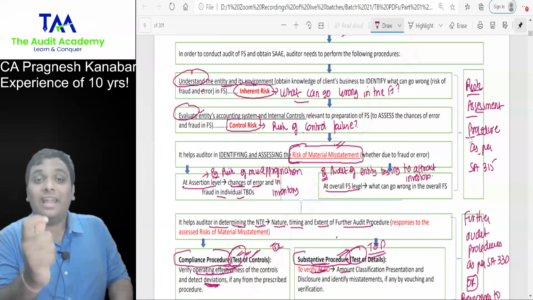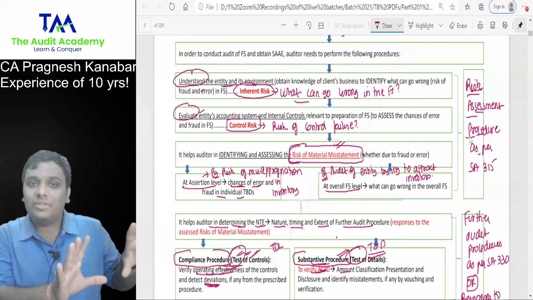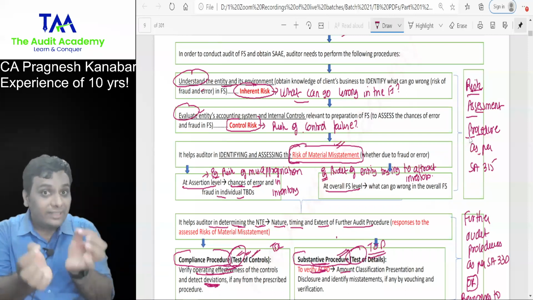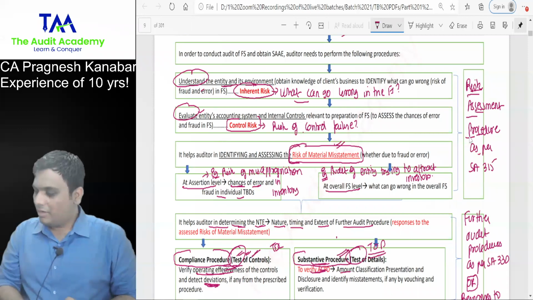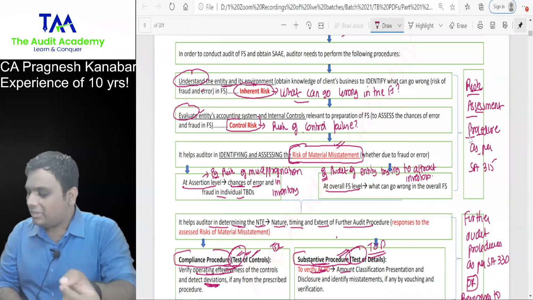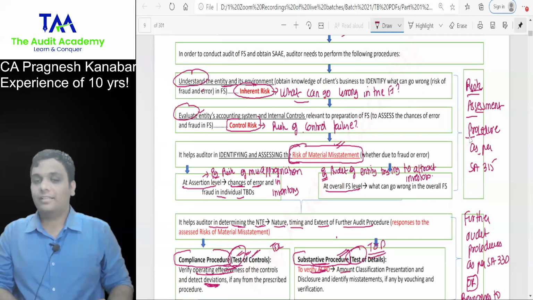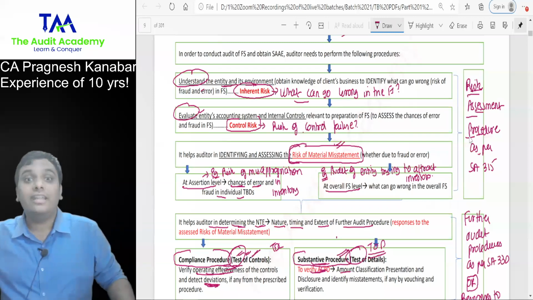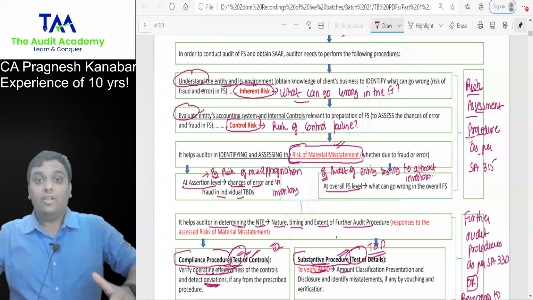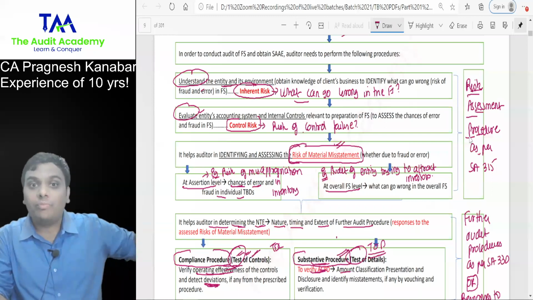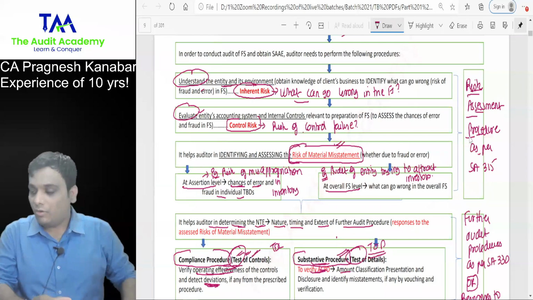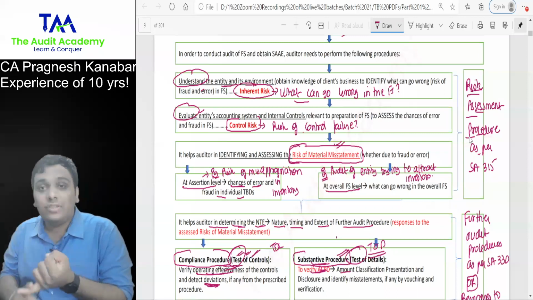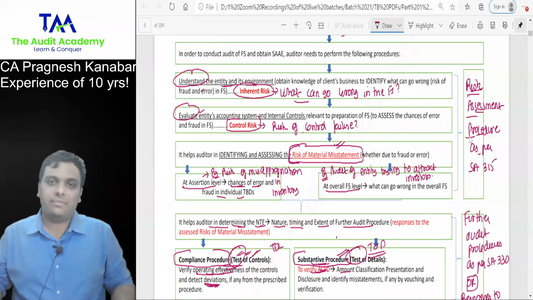I said you were trying to understand my admission procedure. Did you actually check the fee receipts? Did you actually test my system? No. You were just conducting inquiries to obtain an understanding. So that is risk assessment procedure. This is where students are not understanding the content of essays. Go slow, but go proper. So whenever you are trying to understand the business, the systems, the procedures, that is risk assessment procedure.